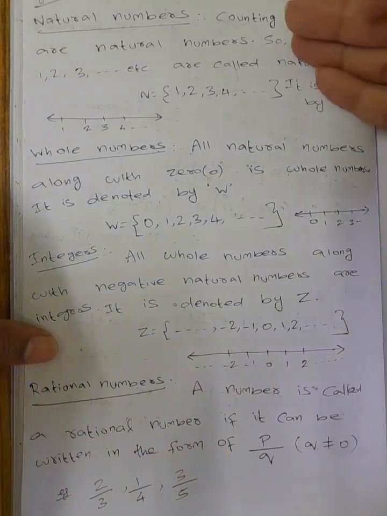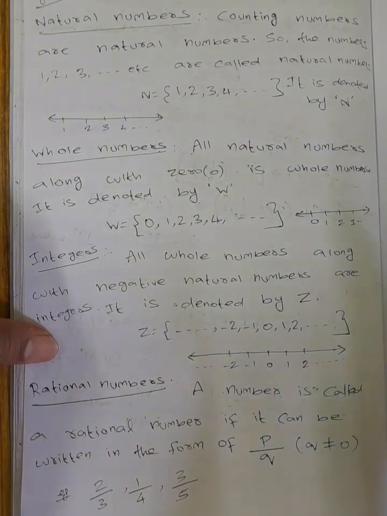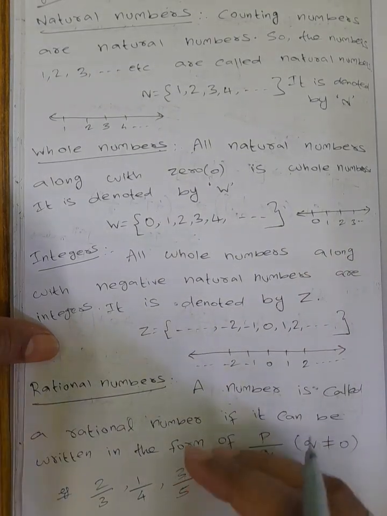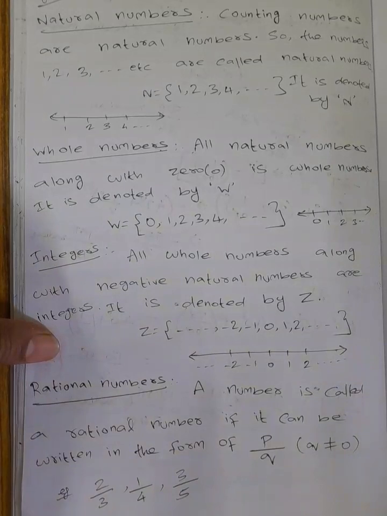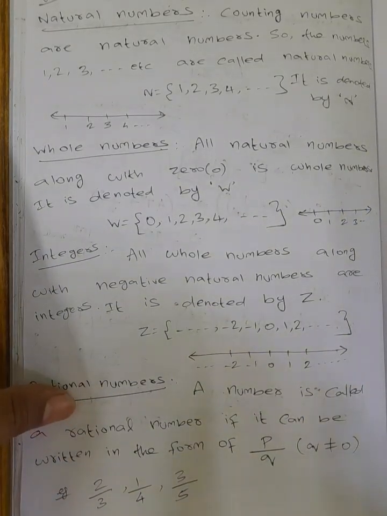So natural numbers are included in whole numbers, whole numbers are included in integers, and integers are included in rational numbers. Rational number means it is in the form of p by q, and the denominator is not equal to 0. This is called a rational number.